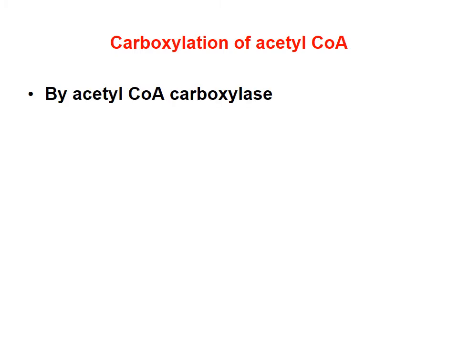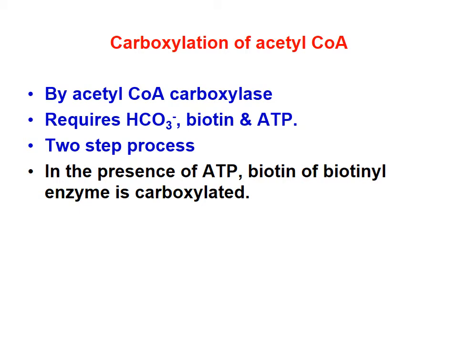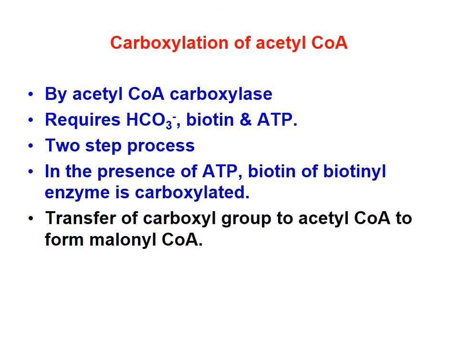Now, to memorize again, carboxylation of acetyl-CoA takes place by acetyl-CoA carboxylase. It requires bicarbonate, biotin and ATP. It is a 2-step process, that is, in the presence of ATP, the biotin of the biotinyl enzyme is carboxylated, and after that the carboxyl group is transferred to acetyl-CoA to form malonyl-CoA.